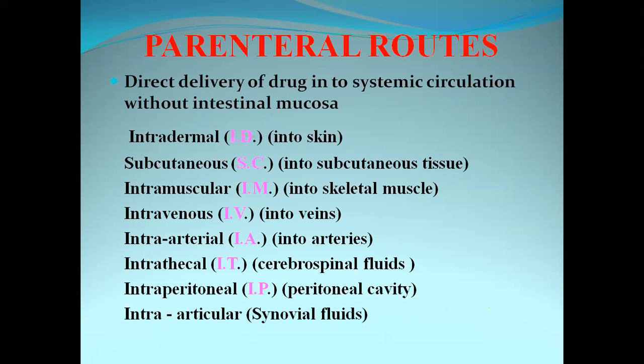Here, the drug directly enters the systemic circulation and does not come across the intestinal mucosa. The various routes of parenteral drug administration are intradermal, subcutaneous, intramuscular, intravenous, intraarterial, intrathecal, and intraperitoneal.